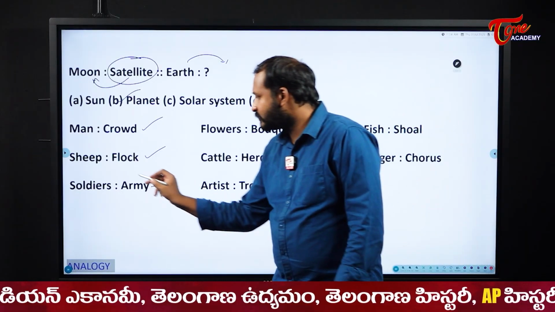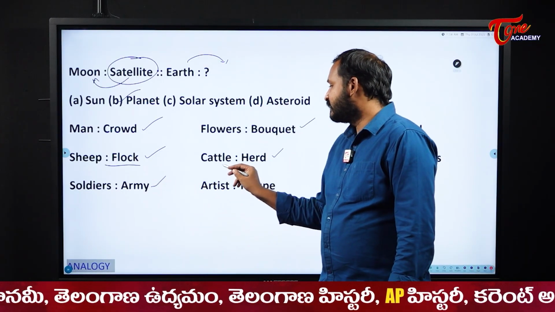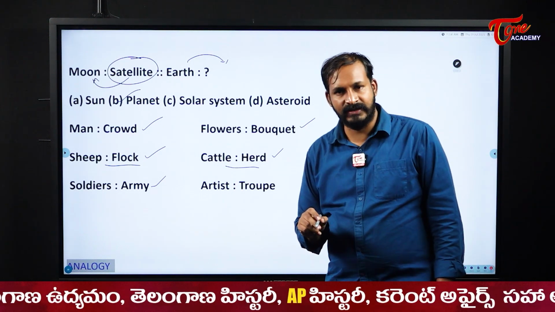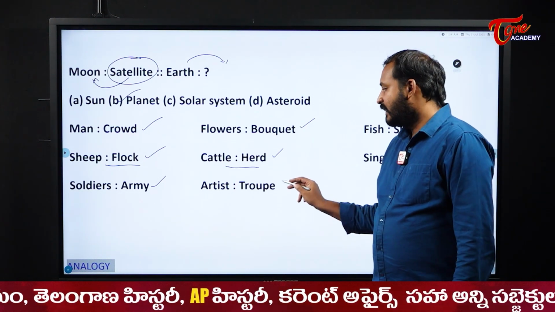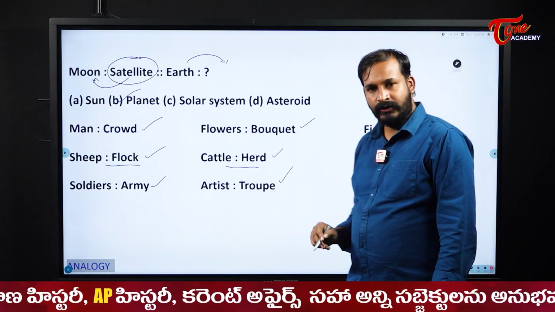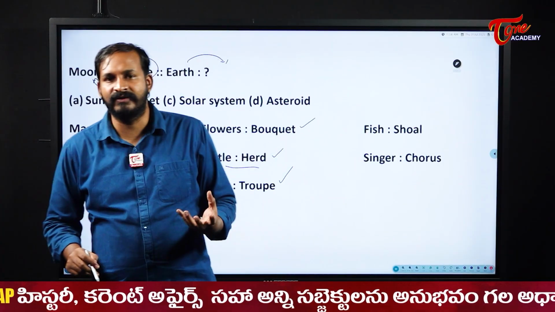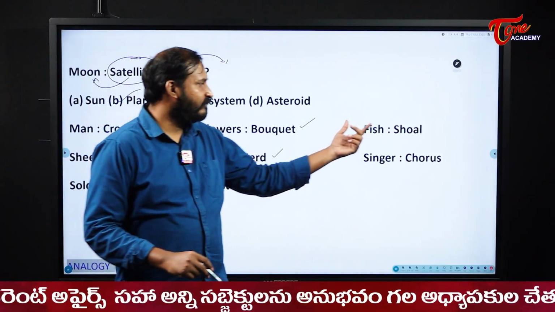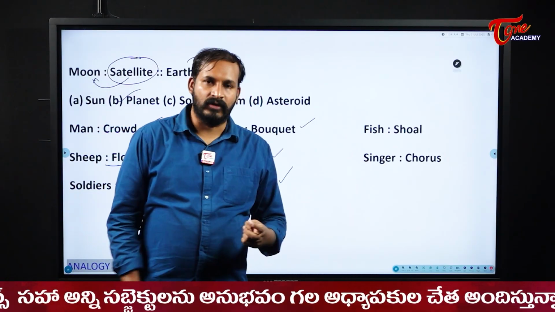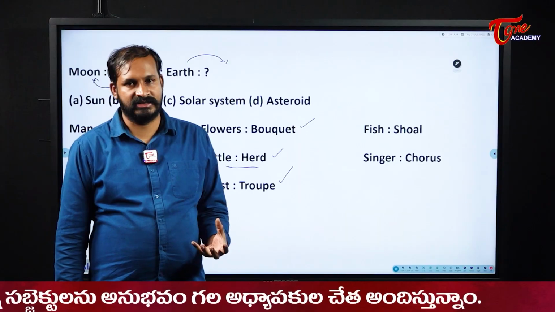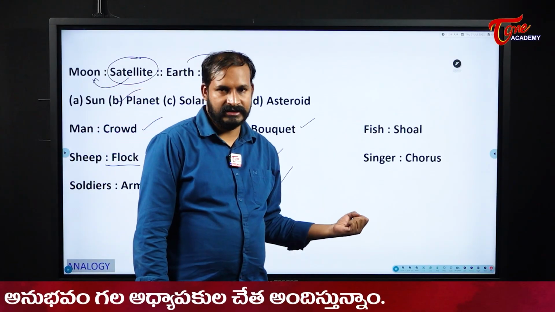See students, most of the students will get confused with sheep, flock and cattle, head. So please be careful. Cattle is head. Artist and troop. A group of artists we call a troop. Fish, shoal. Singer, chorus. A group of singers is a chorus, right?